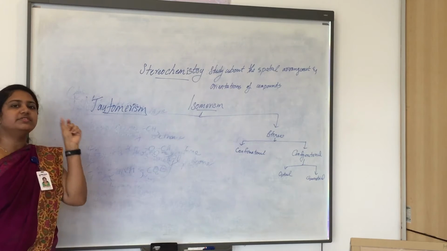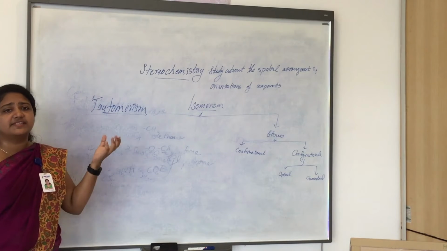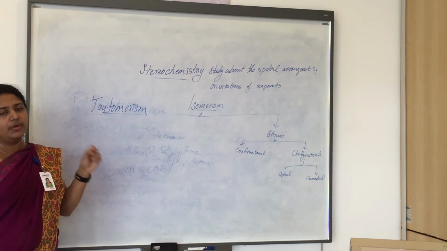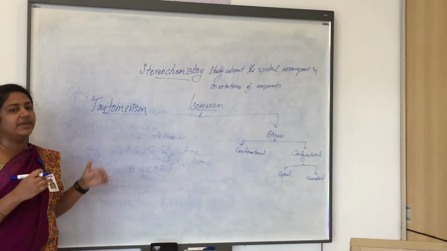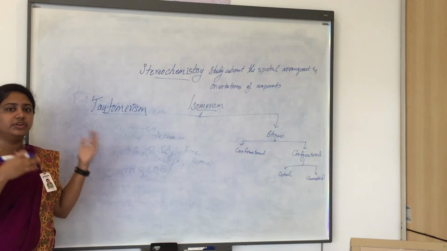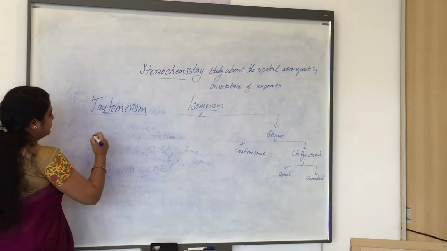That is, the molecules or the isomers will be existing in a rapid and easy equilibrium. Or simply, these molecules will be simultaneously changing to two different functional groups. For example,